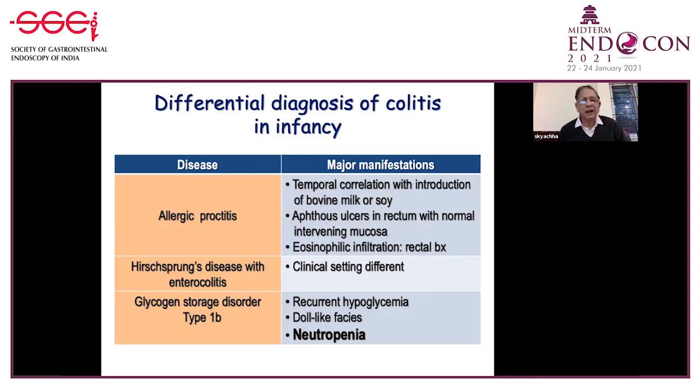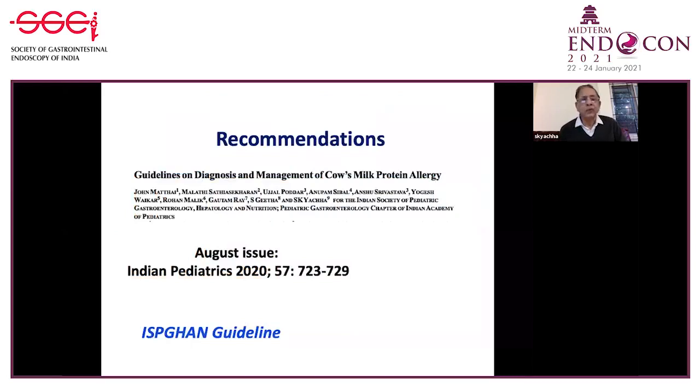Other disorders like Hirschsprung's enterocolitis, glycogen storage disease type 1B may have neutropenia and recurrent infections to give rise to colitis.